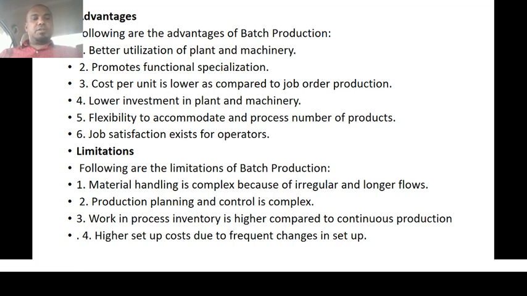Limitations. The following are some of the limitations of the batch production system. First one is that material handling is complex because of irregular or longer flows. Here the material will be passed through different functional departments at irregular intervals, with a longer flow from the point of raw materials to the finished product. In the process the product is passed to different functional departments, so that's why there is a longer flow we need to face.